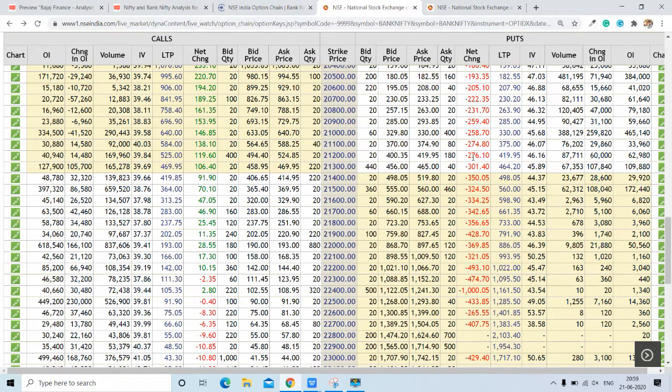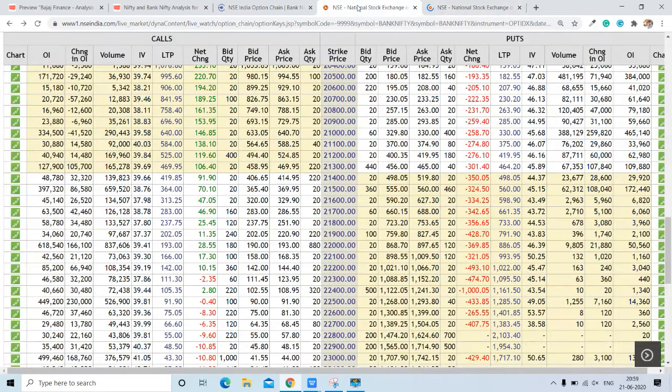Now we will also check out the trend cycle for Bank Nifty. Before that, I will move towards Nifty and try to find out what is going on in Nifty. First we'll check out the trend.